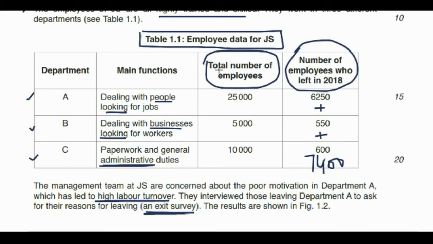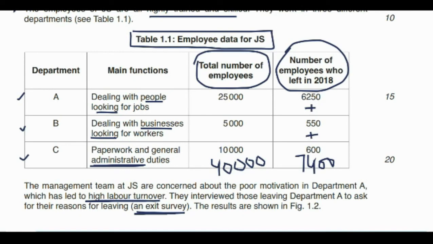Likewise, to calculate the total number of employees, we add up the numbers from each department. So 25,000 plus 5,000 plus 10,000 gives us a value of 40,000. Now the question was asking us to calculate the labor turnover.